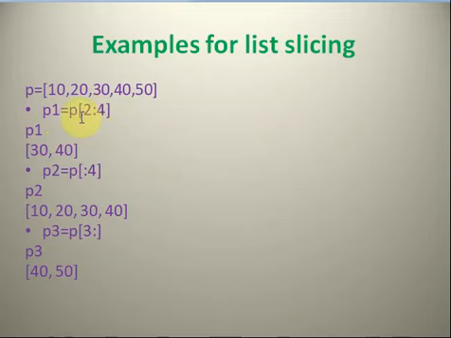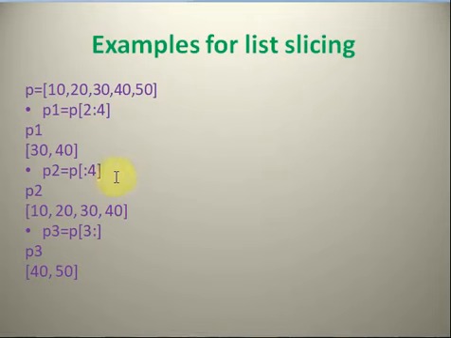Okay, so 10 is item number 0, this is 1 and this is 2. So starting from 2 up to 3, means 30 and 40 will be stored in the new list P1. So the output is 30 and 40. The second example of list slicing is P2 equal to P in brackets colon 4, bracket complete. This is the list slicing.